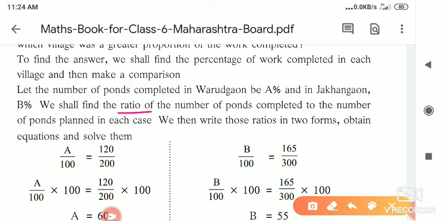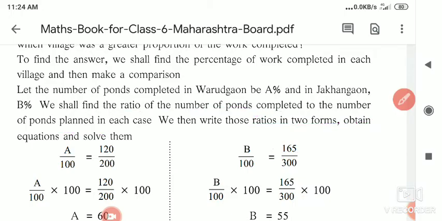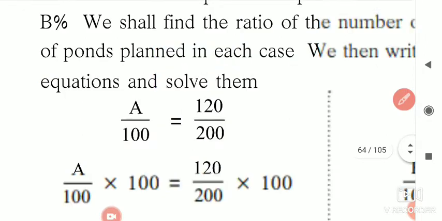Now we shall find the ratios of the number of ponds completed to the number of ponds planned in each case. We equate these two ratios and obtain the equation to solve. First we will see Varudgaon.